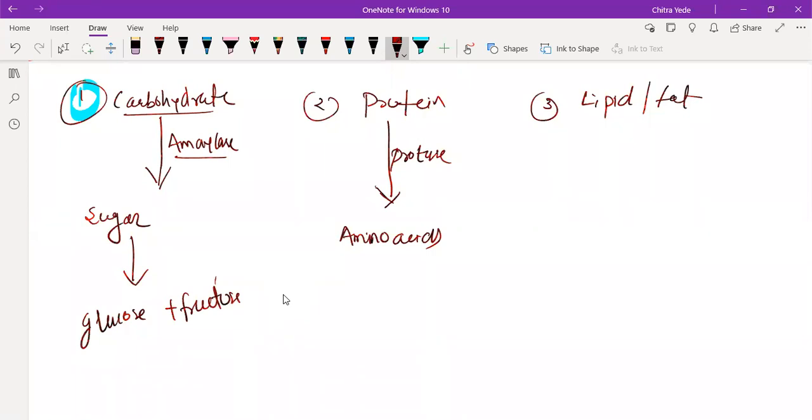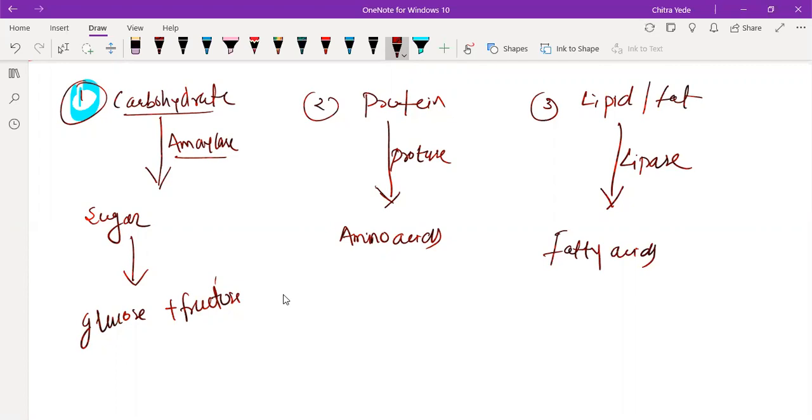Then we have lipid. In digestion of lipid, the lipase enzyme helps, and lipid and fat break down into fatty acids. Fatty acids are the simpler form of lipids and fat. So this is the chart.